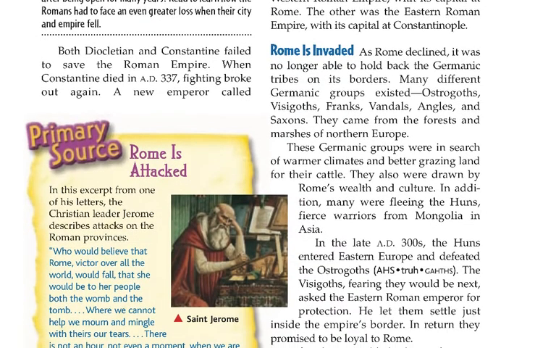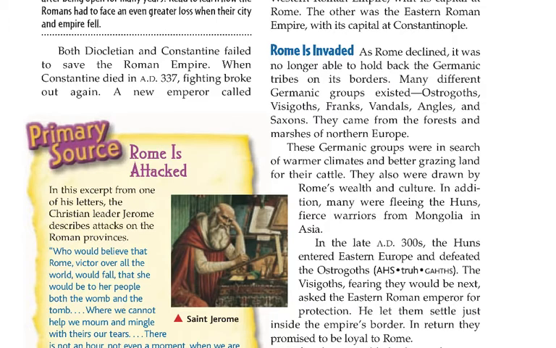Rome is invaded. As Rome declined, it was no longer able to hold back the Germanic tribes on its borders. Many different Germanic groups existed: Ostrogoths, Visigoths, Franks, Vandals, Angles, and Saxons. They came from the forests and marshes of northern Europe. These Germanic groups were in search of warmer climates and better grazing land for their cattle. They also were drawn by Rome's wealth and culture.